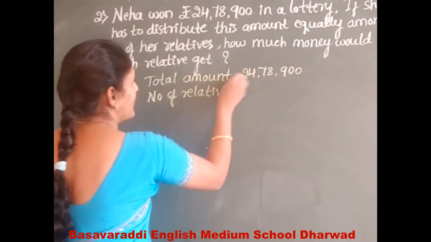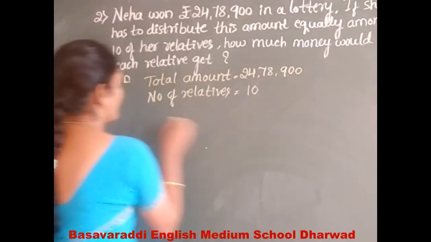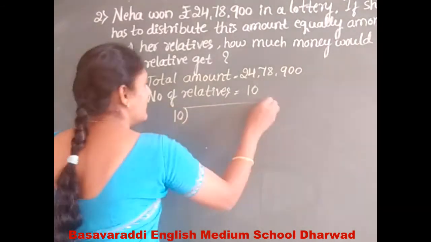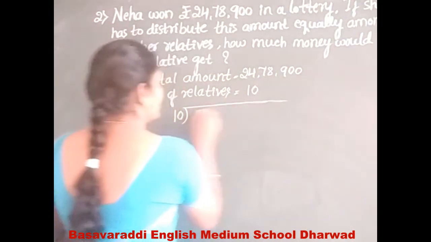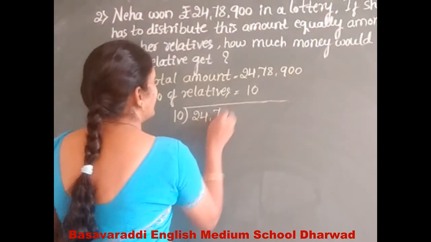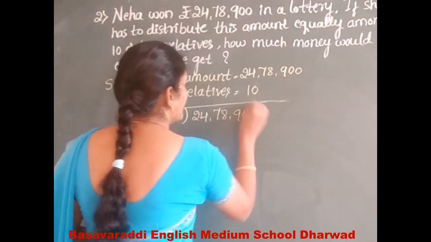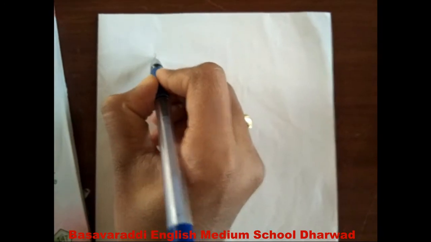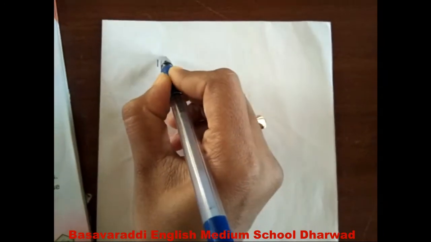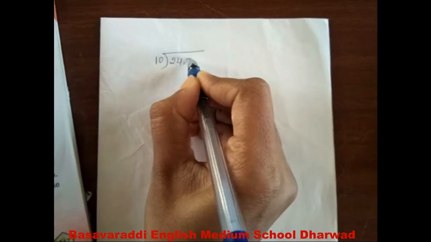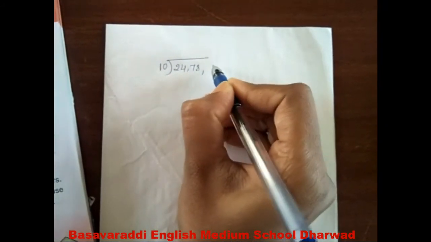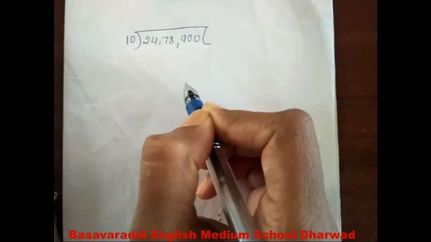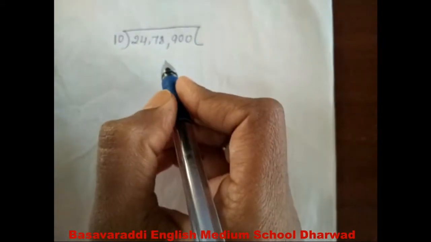The number of relatives is equal to 10. Write 10 in the divisor and 24,78,900 in the dividend. This number is divisible by 10.